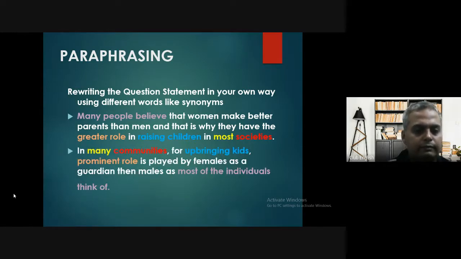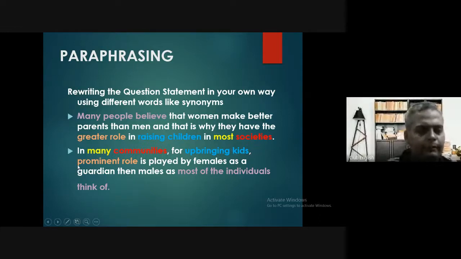So, see what we have done. You need to see the same colors. In place of most, we have put in many, and in place of societies, we are writing communities. For upbringing kids, blue is blue, that is raising children. So we have changed it into upbringing kids. Raising children, that means upbringing kids. But kid is an informal word which will not be used in the IELTS related things. So we'll be saying upbringing young ones, probably.